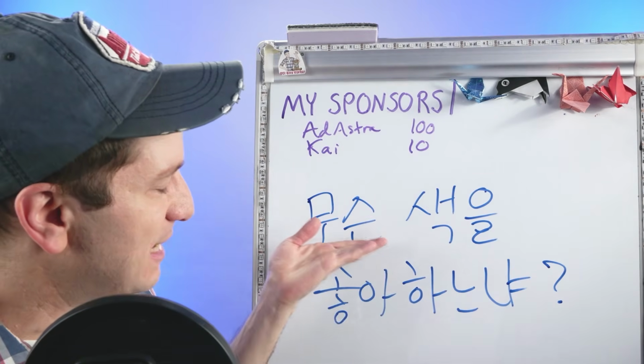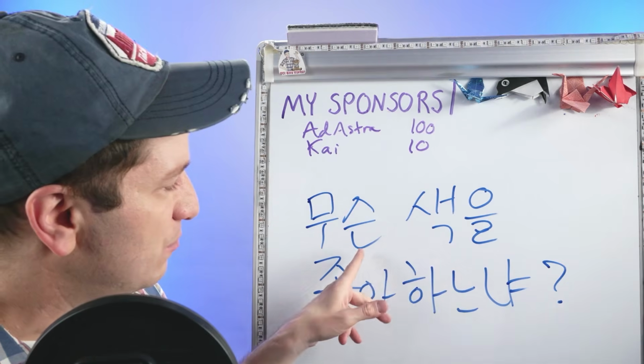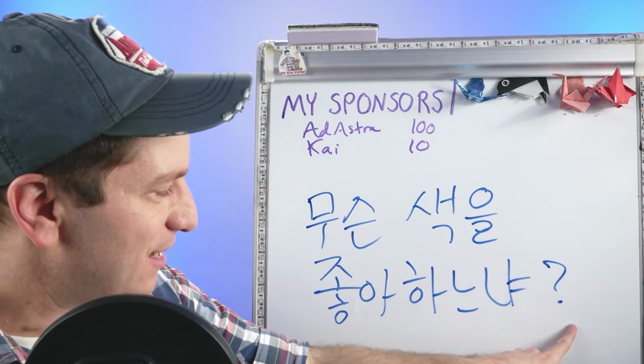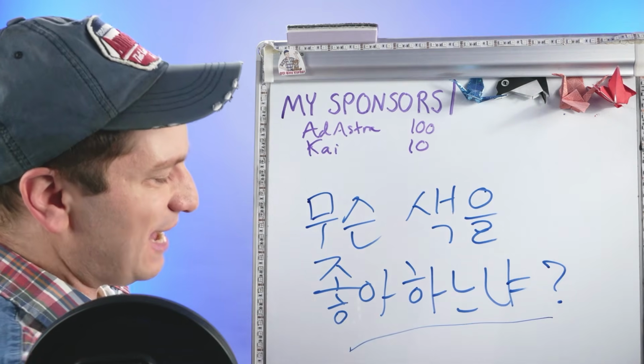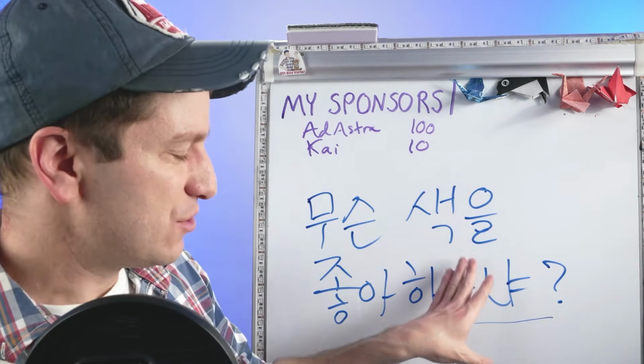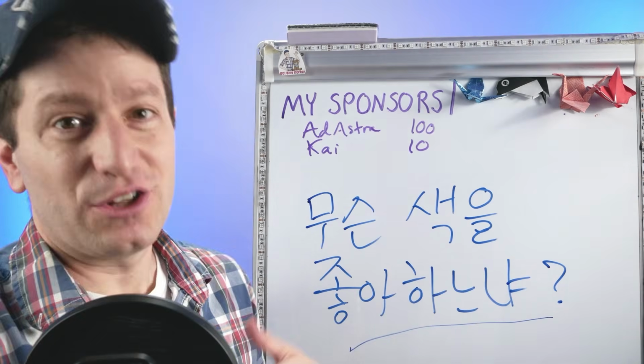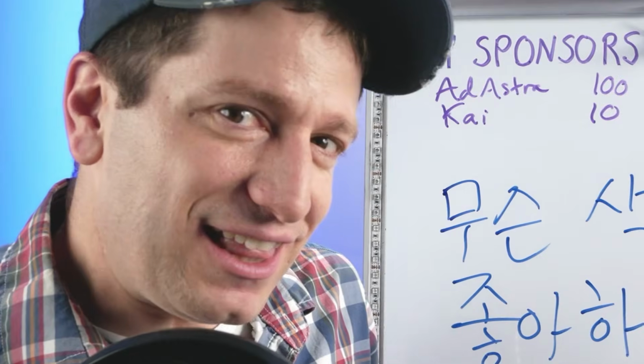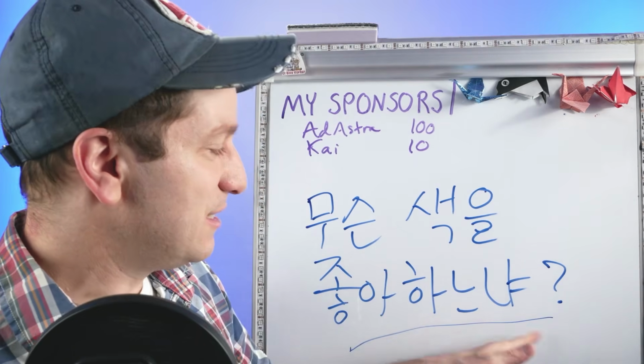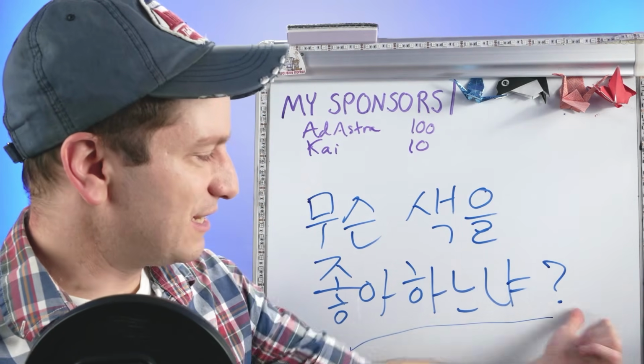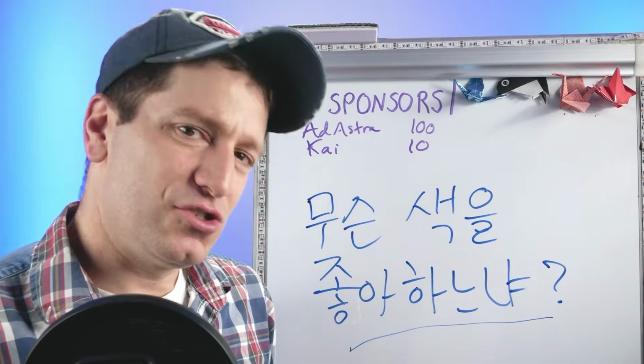무슨, what, an adjective, 색, a color, 무슨 색을 좋아하느냐. So what color do you like? It has a strong nuance. So instead of just 냐, which is what you'll actually use, technically, it's supposed to be 느냐. 무슨 색을 좋아하느냐. So what color do you like?